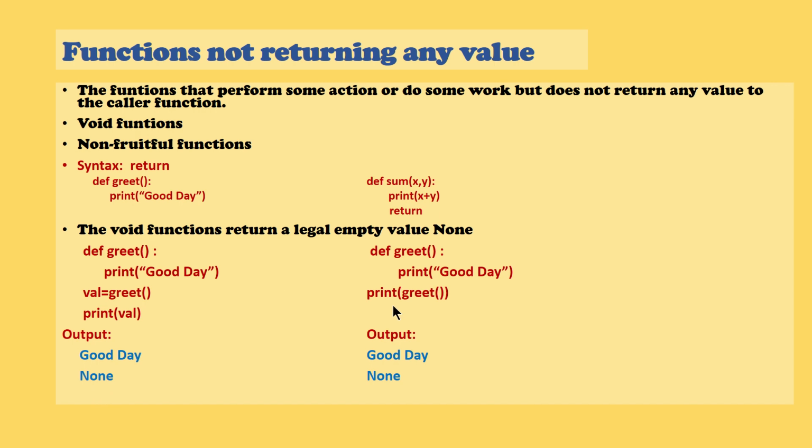This particular example is also the same. So def, and then here I am giving print of greet. When you call the function greet, it will print good day. Print of what? Nothing. The greet will return nothing, None will be returned. This will also give you the same result. So this is what you need to understand about void functions. Please be familiar with the terminology void and non-void functions.